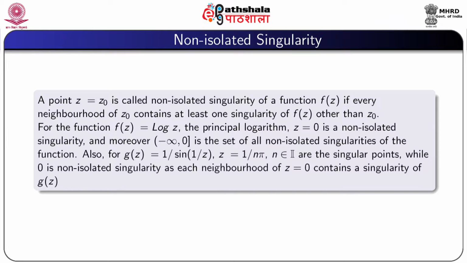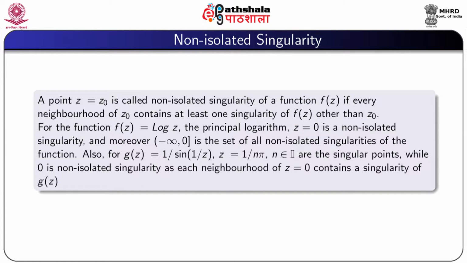Now we define non-isolated singularity. A point z equal to z0 is called a non-isolated singularity of a function f(z) if every neighborhood of z0 contains at least one singularity of f(z) other than z0.